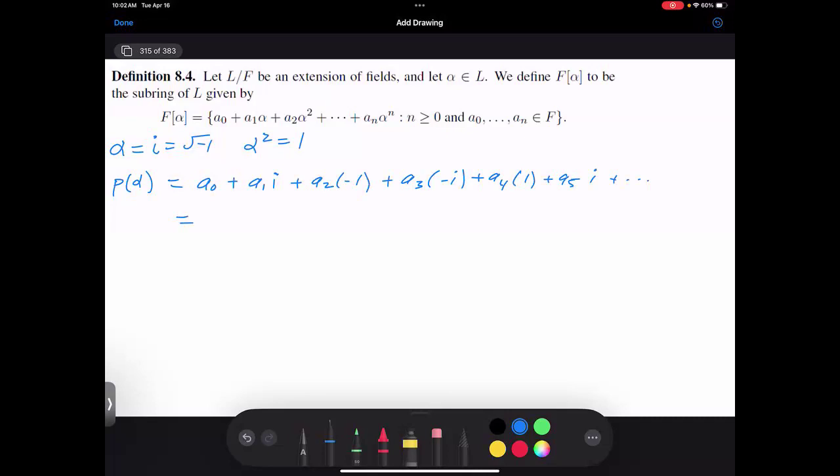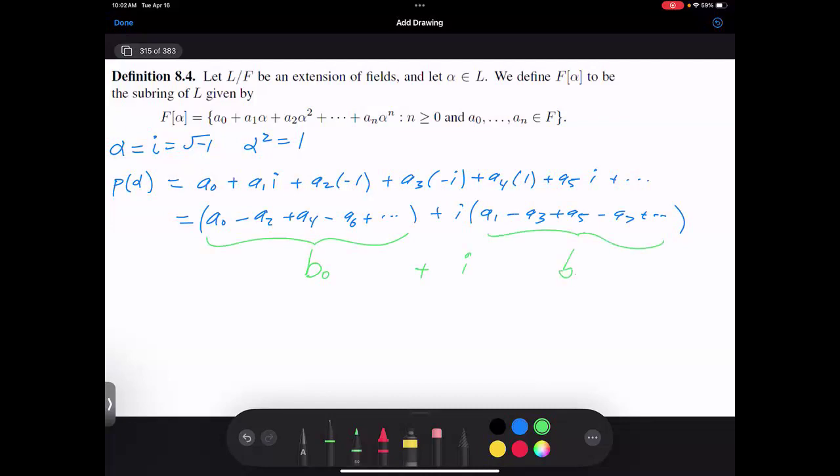I can put all of the evens together, a0 minus a2 plus a4 minus a6 plus and so on. And I can put all the odd indices together, a1 minus a3 plus a5 minus a7 plus and so on. Let's call the first stuff b0, and let's call the second stuff b1.